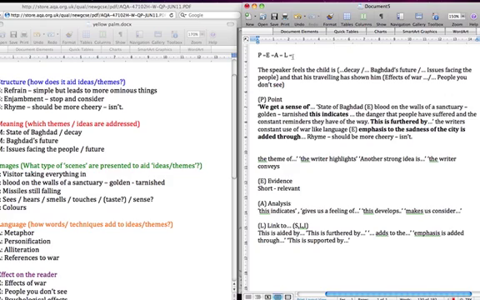And remember, you're going for using SMILE to build strong PEEL points. Your point, your evidence, your analysis, and then your link to more supporting points from SMILE. I hope that makes sense.